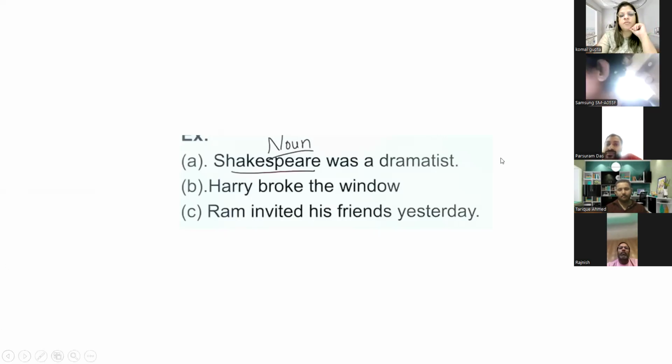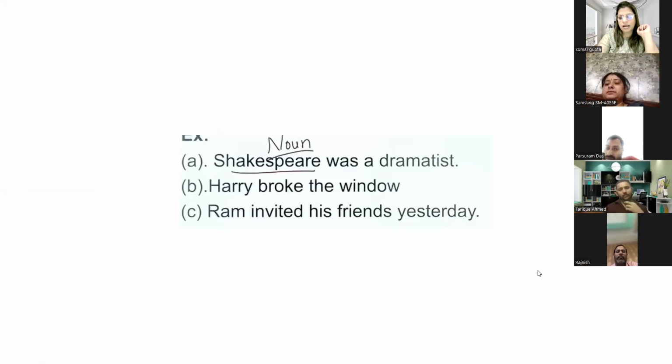Shakespeare was a dramatist. Sangeeta, can you tell me what are the nouns in the first sentence? Ma'am, Shakespeare. Only Shakespeare? And also dramatist. How to identify dramatist is a noun? Because article is coming before it, and the second trick is because this word ends with ist. Suffix कौन सा लग रहा है इसके साथ? ist. Yes.